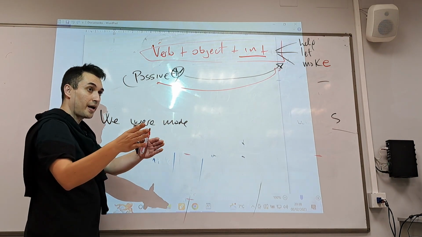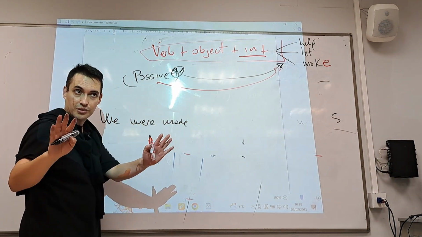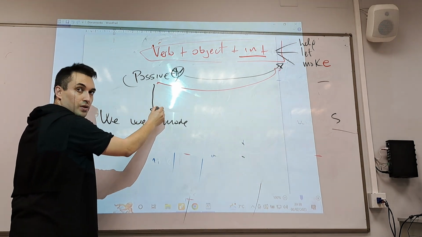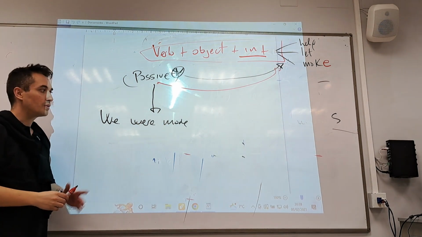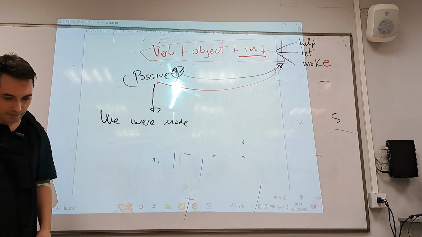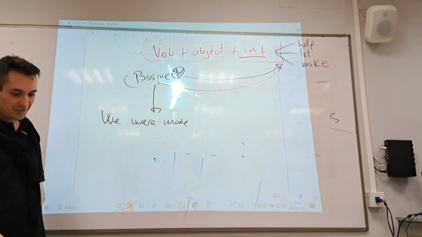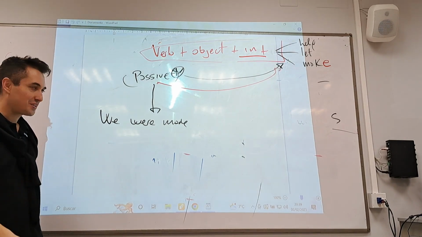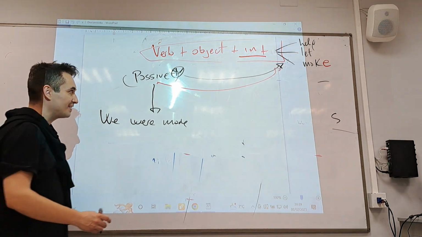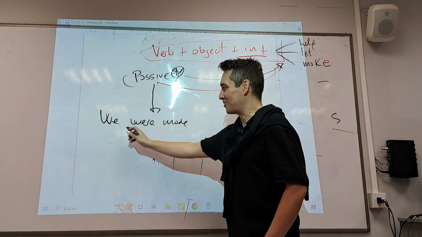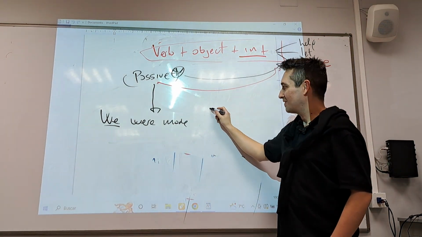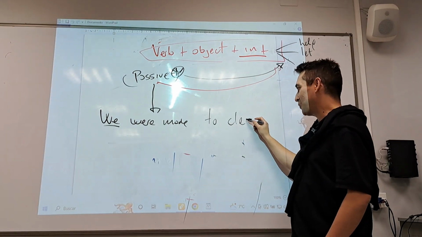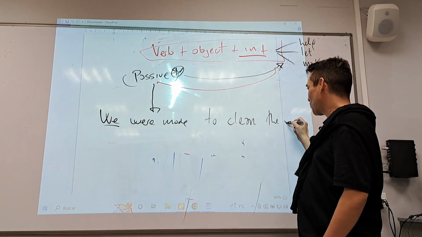Nonetheless, what you said, Maya, was correct. They made us. That's correct. But I'm looking for a passive. Yeah? We were made. Yeah, that's the passive. Now it works. Now, can you finish the sentence? We were made us. No? We were made. You don't need us. To clean the windows. Exactly. Now it works. To clean the windows.